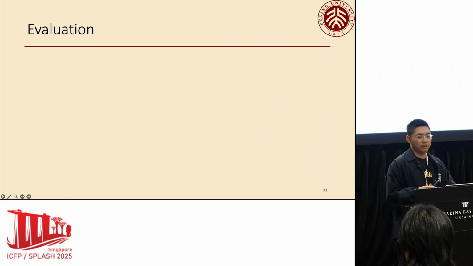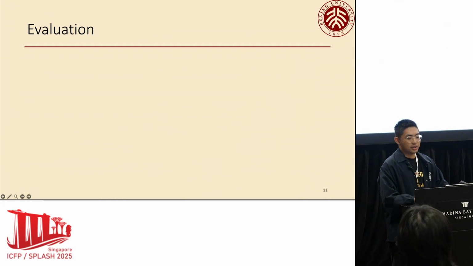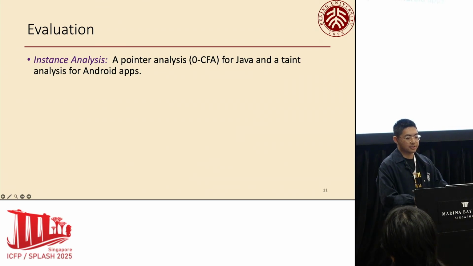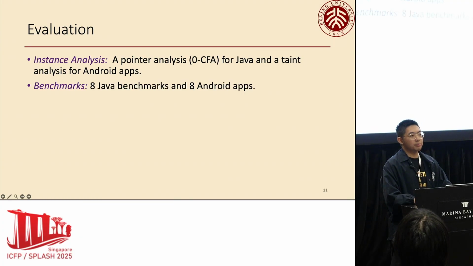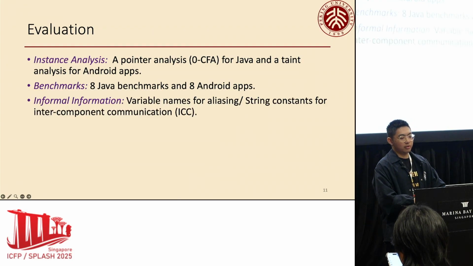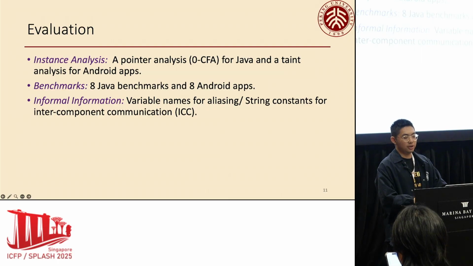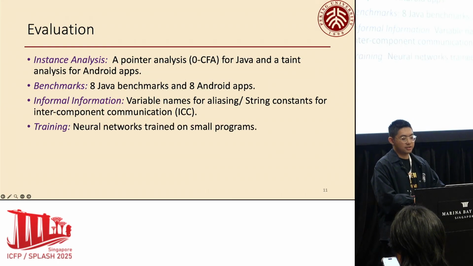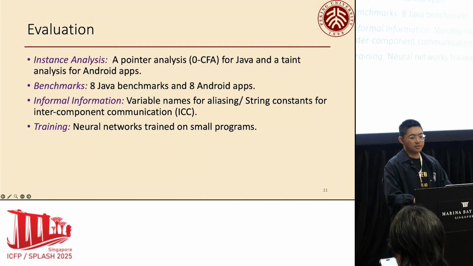So here comes our evaluation. We instantiated Dancer on two analysis tasks, a pointer analysis for Java and a taint analysis for Android apps. We ran our experiments on 8 Java benchmarks and 8 Android apps. The informal information we considered was variable names for aliasing in the pointer analysis and string constants for identifying intercomponent communication in the taint analysis. Our neural network was trained on a set of small programs, demonstrating its ability to generalize.